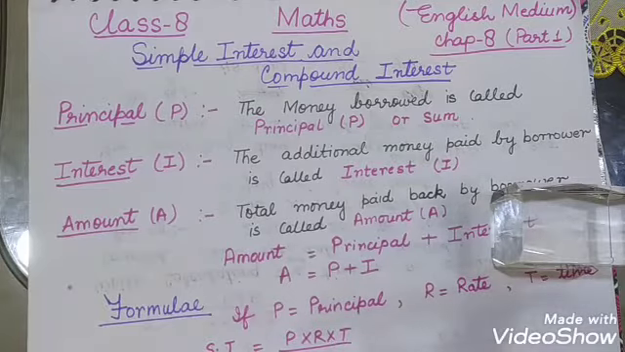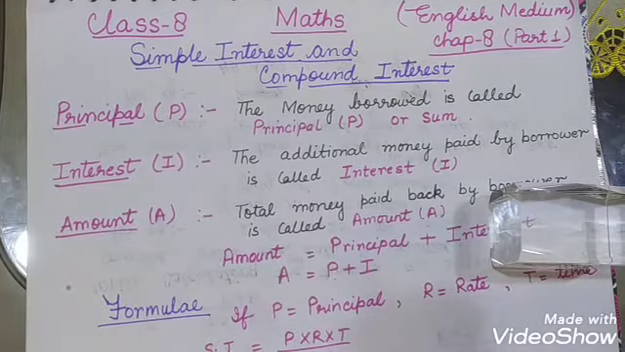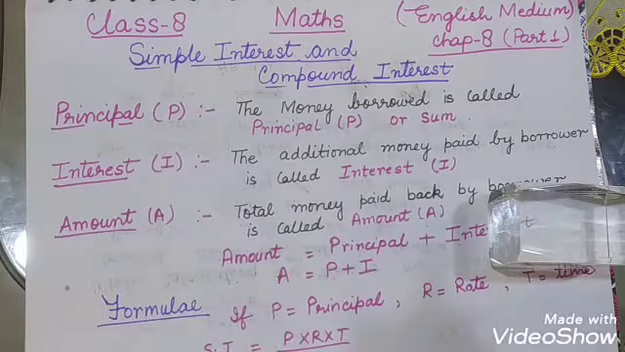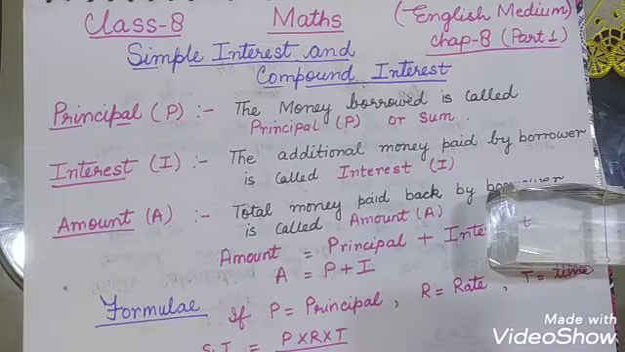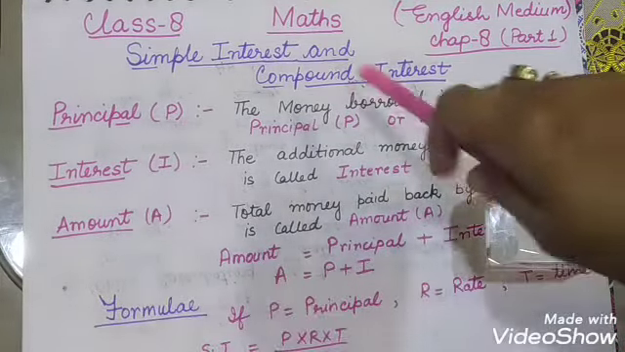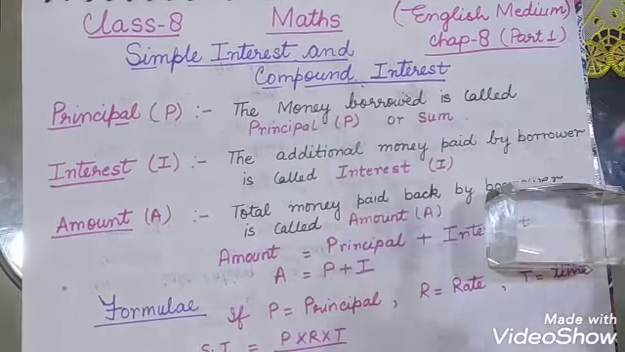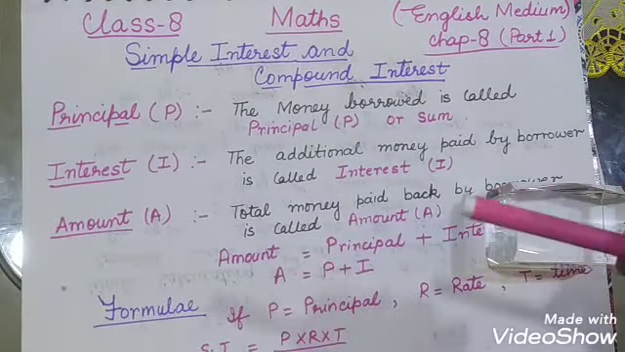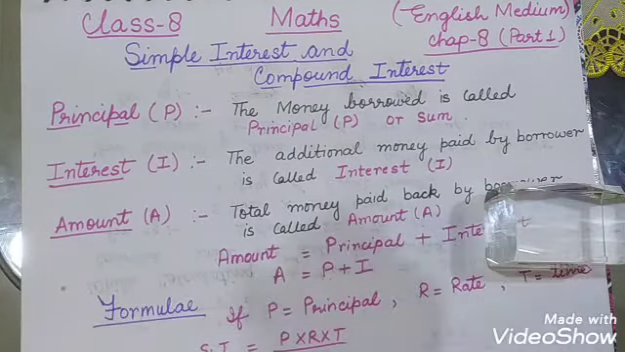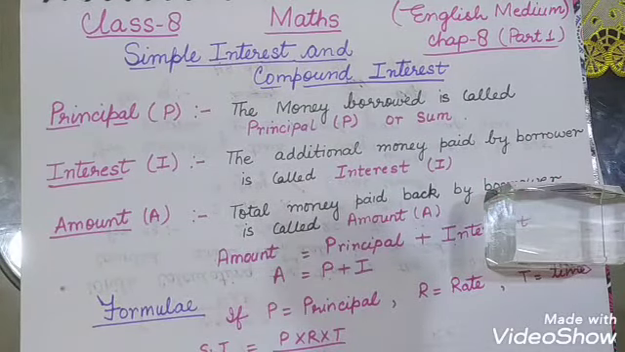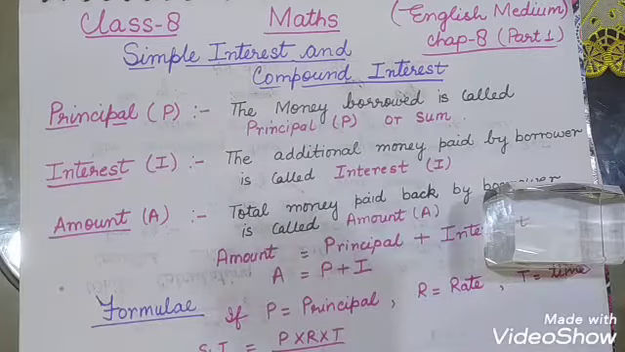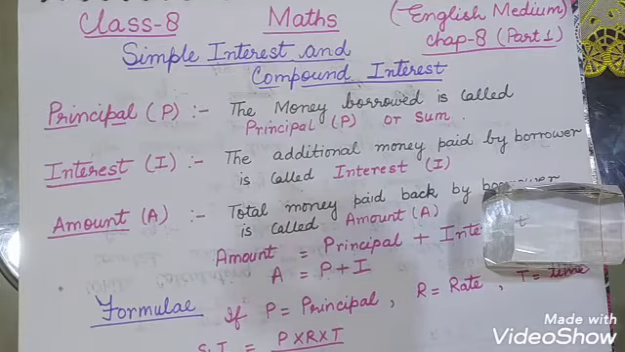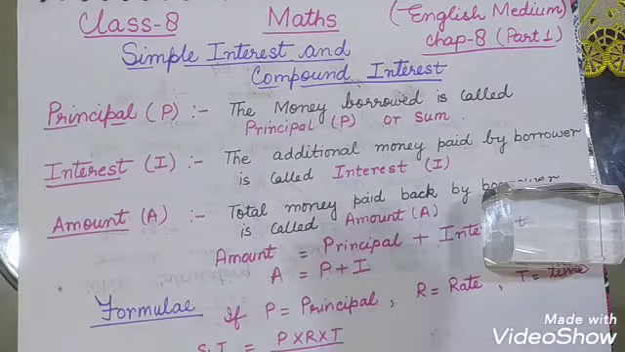Yes class, so we are going to start the chapter simple interest and compound interest, that is chapter 8, today. Before starting the chapter, let us discuss a few terms. Every one of you is aware of the term interest. Interest means additional money. When you take a loan from a bank, what is the profit of the bank in giving you the money? Because the bank gives you, suppose, 1 lakh rupees, then in return it will take more than 1 lakh rupees.